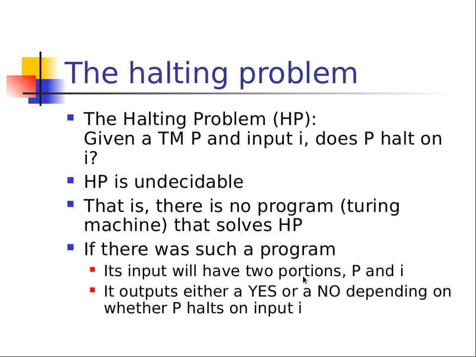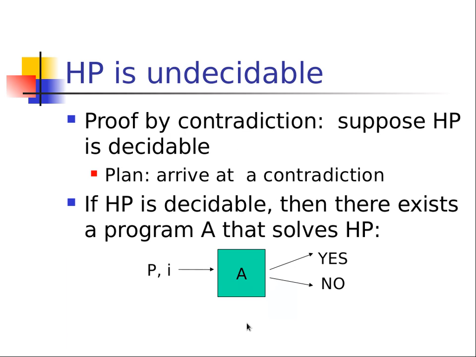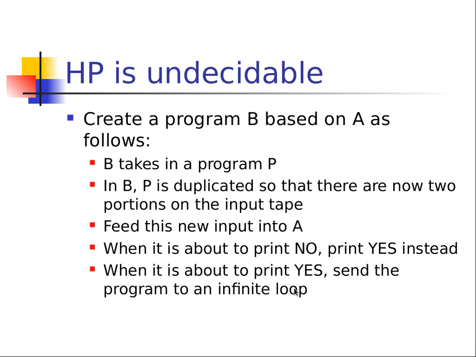But we're going to have, there's such a program, its inputs would have two portions, the program and the input to the program being fed to it. Its output would be yes or no depending on whether P halts on input I. So we're going to suppose it's decidable and arrive at a contradiction. If it's decidable, then we know that giving P and I into a Turing machine A, it's going to give you yes or no. All right, so we're going to assume that this does exist and show you why it can't.